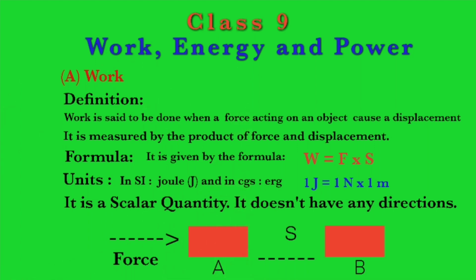Just look at the board, it is written W equal to F into S. So W implies work, F represents force, and S represents the displacement of the body. Whenever a force displaces a body by some distance, work is said to be done. Now this work depends on the magnitude of force.